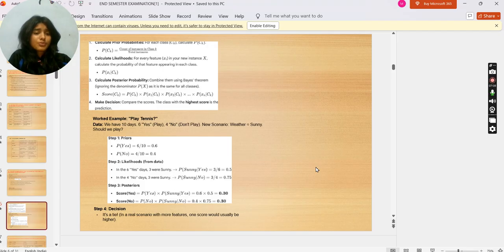Step 2: likelihoods from the data. In these 6 yes days, 3 were sunny, so we have 0.5. In the 4 no days, 3 were sunny, 0.75. Posterior score yes is equal to 0.30, score no is equal to 0.30. Fourth step: decision. It's a tie. In a real scenario with more features, one score would usually be higher.